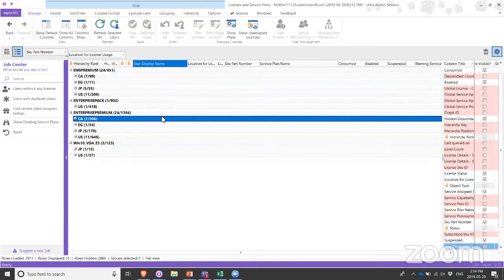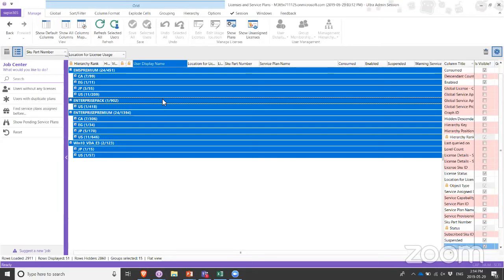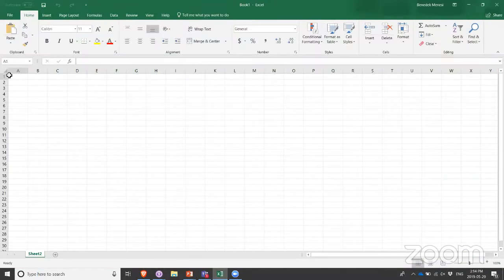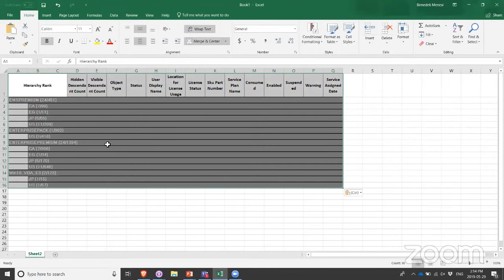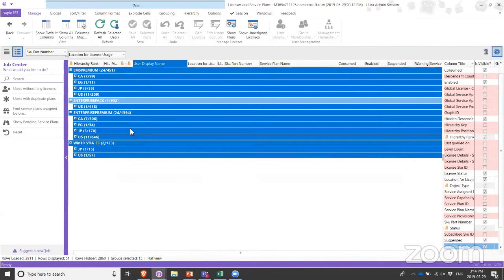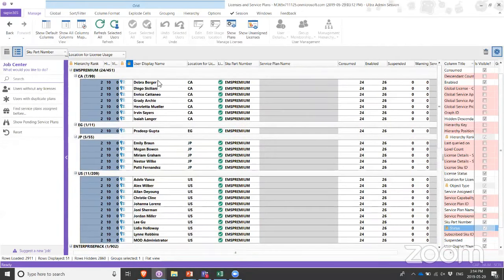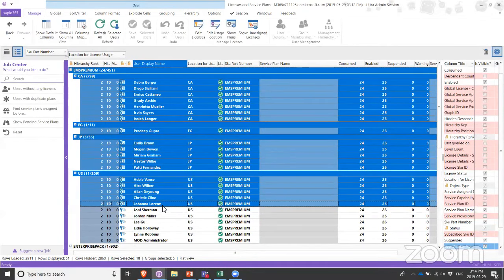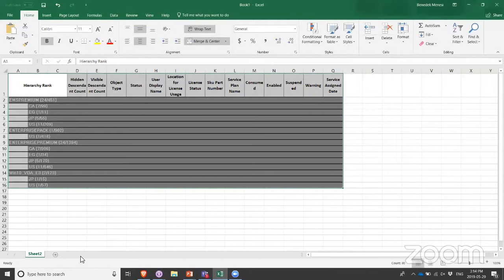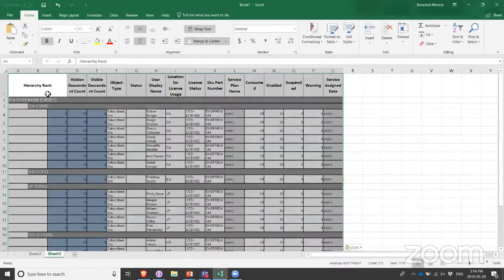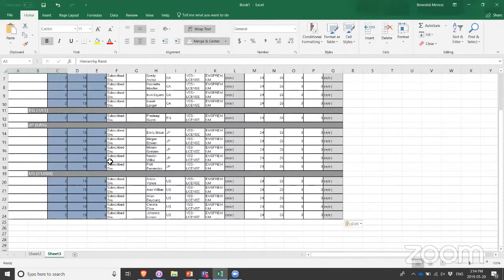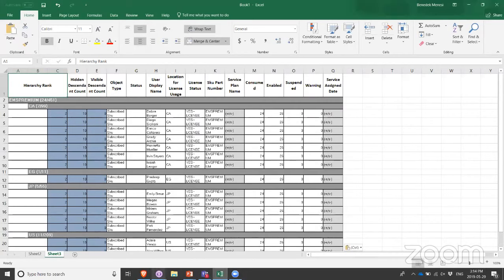One of the other very important things about the FlexiGrid is that anything and everything that you see can be exported. In fact, it's as easy as selecting it and then doing a Control-C, Control-V to get this information into an Excel sheet, for example. All right, it's always what you see. So if I wanted to take everything here or just a subset of this data, I could always just select that and dump it into my Excel sheet so that I can format it later on. But as you can see, the format is already pretty acceptable.